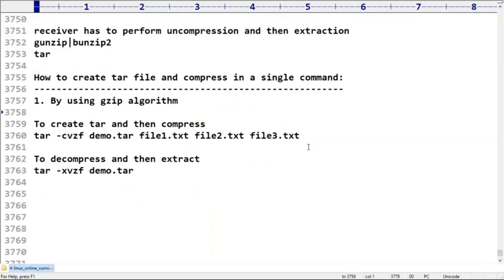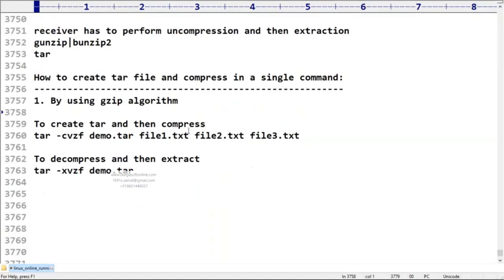Clear, right? So, Nirmal, compulsory: if the sender is sending some zip file, the receiver should be aware which type of compression is used. He is getting it from somewhere else, that's why he should be aware.